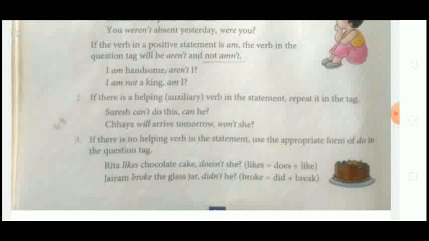Third rule: if there is no helping verb in the statement, use the appropriate form of do in the question tag. If there is a sentence in which there is no helping verb, at that time we have to use the do form of the verb. For example, Rita likes chocolate cake. Here there is no helping verb, so we will use do, did, does. Rita likes chocolate cake, doesn't she? Likes equals does plus like.